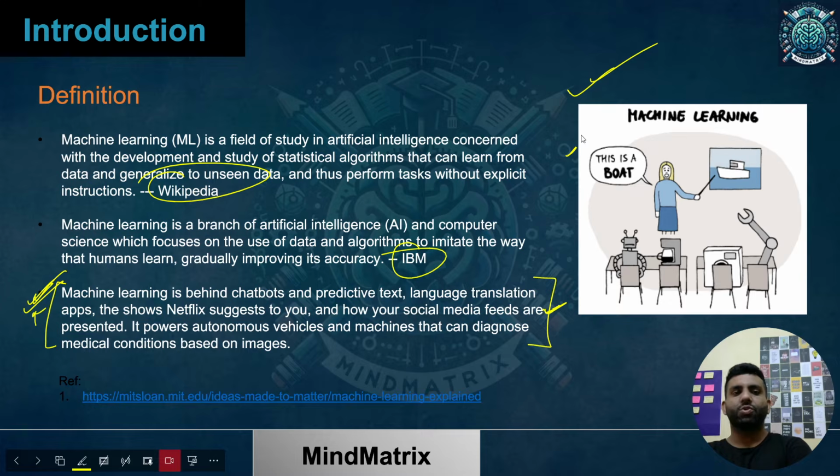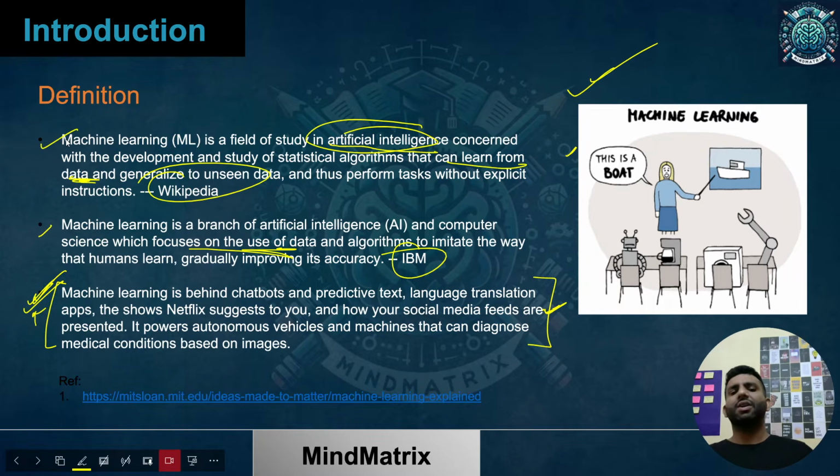Proceeding further, the above two definitions, or any definition in general, wherever you refer it from, you'll find these kinds of words. Basically, the subset of AI for sure, and learning from data, or basically using data to learn or to imitate the way humans learn. Both definitions use the same kind of stuff.